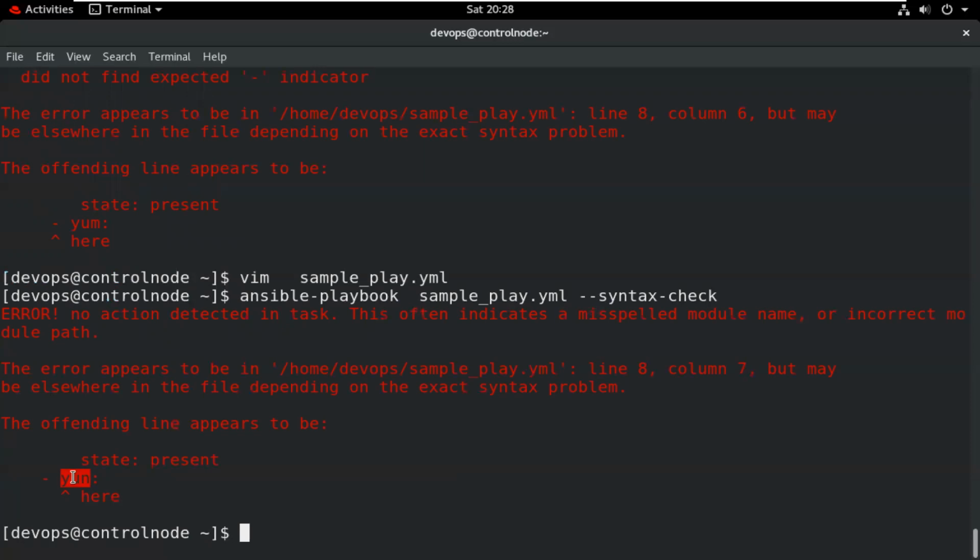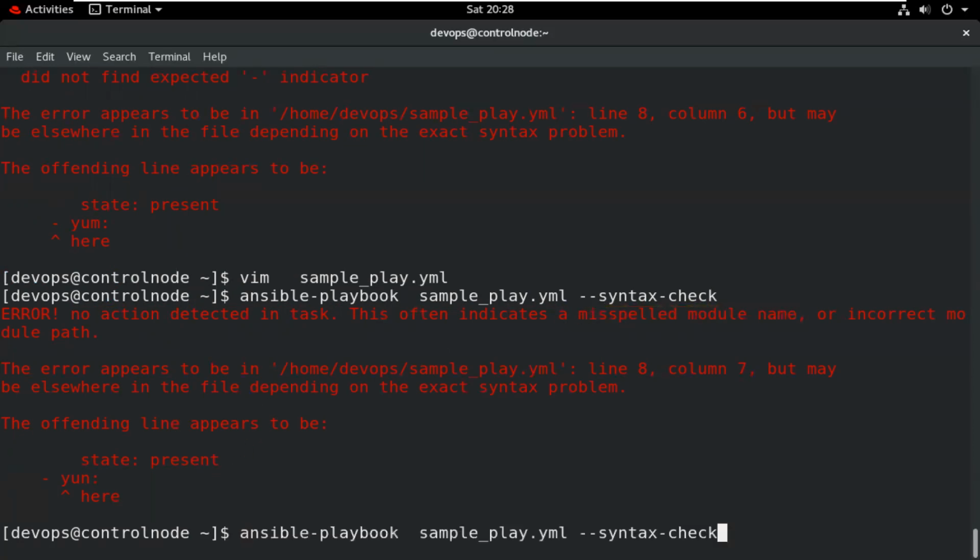This will show me the error again, because at this time there is a mistake, since we have typed a wrong spelling. So it says no action detected in the task, indicating a misspelling. So it will show me if we do not type the module name correctly. It also shows me the spelling mistake.